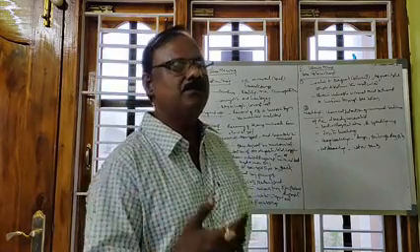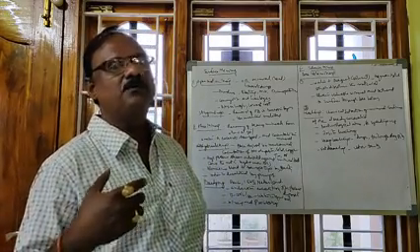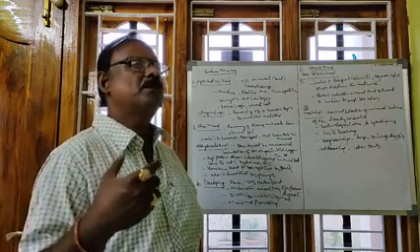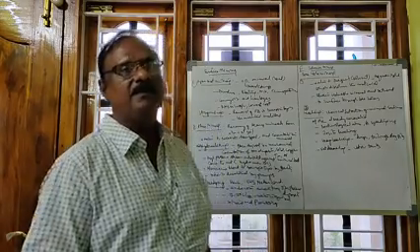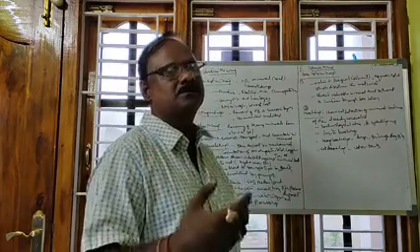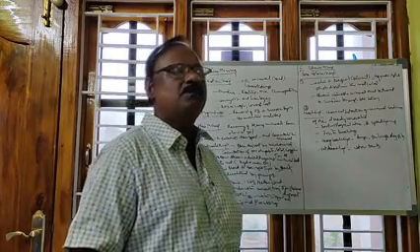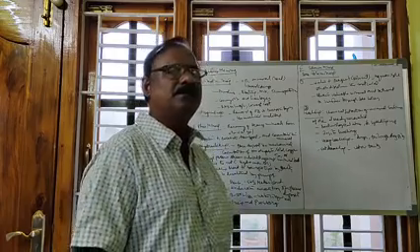This was done previously, 20 or 30 years back, only where the coal was available within 50 meters. So up to 50 meters, we went down. Now things have changed.